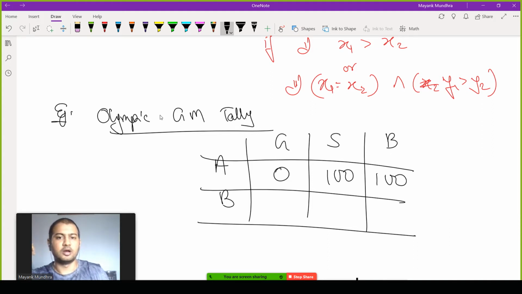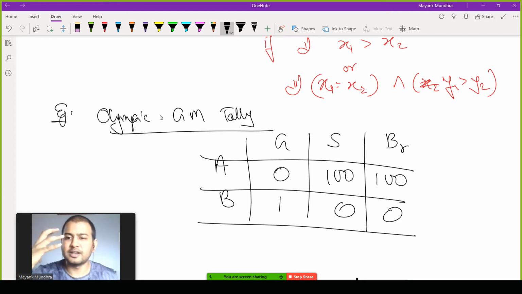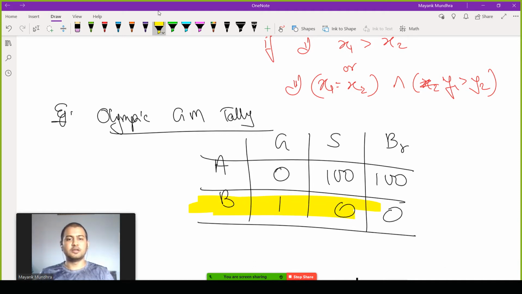Country B on the other hand has one gold, no silver and no bronze. So even though it might feel that country A has definitely performed way better than country B, when it comes to the medal tally, country B will be ranked higher. That's because it has more gold medals than country A.